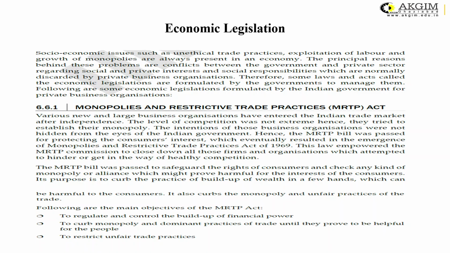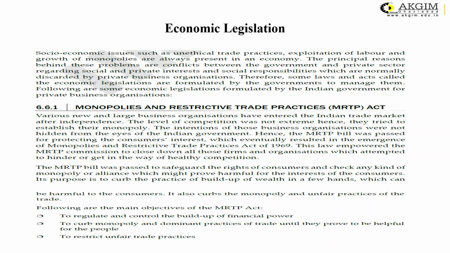1969. This law empowered the MRTP Commission to close down all those firms and organizations which attempted to hinder healthy competition. If any organization tries to bring about a monopoly and restricts competition, it would not be eligible to do business in India. So this was the objective of the MRTP Act: to safeguard the rights of consumers, because whenever there is a monopoly, it may exploit the interest of consumers and the general public. The companies may charge money as they wish, and it may adversely affect the interest of the whole nation and the general public.